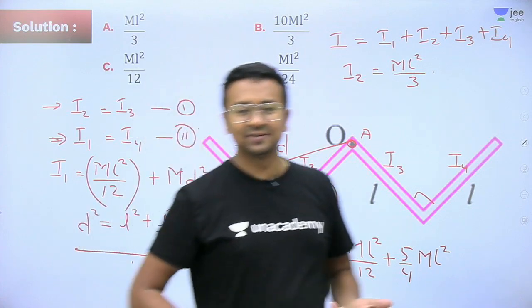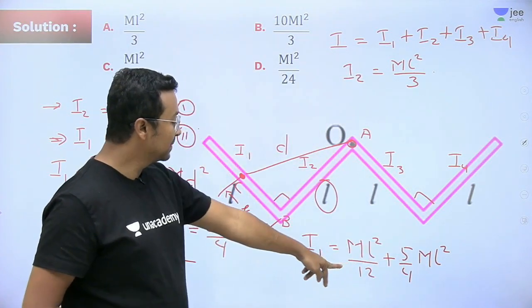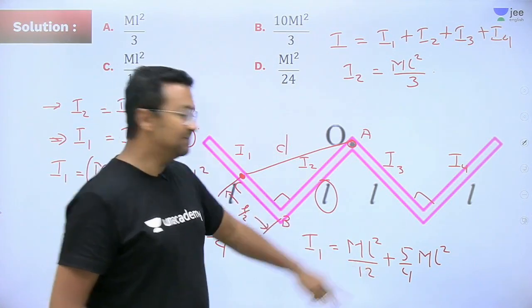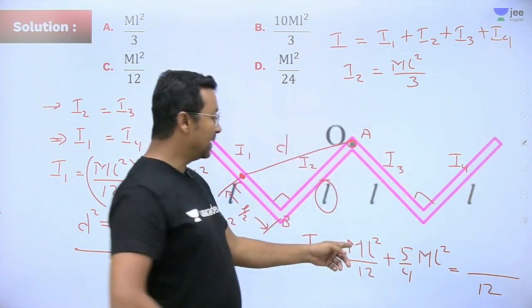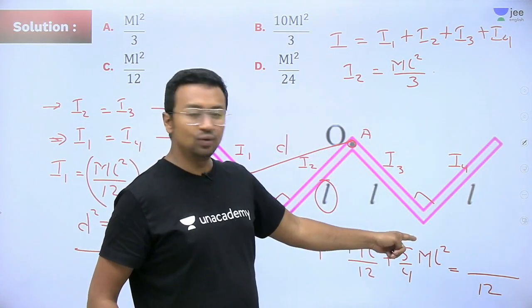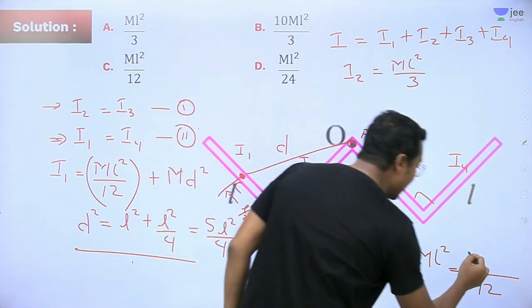What do you need to do right now? It's very simple, isn't it? You just need to add it up. So how much will this be? See, you can take 12 as the LCM. This will be ml square, 4 2 times 2, 10 times, right? So this will be nothing but equal to 11 ml square.